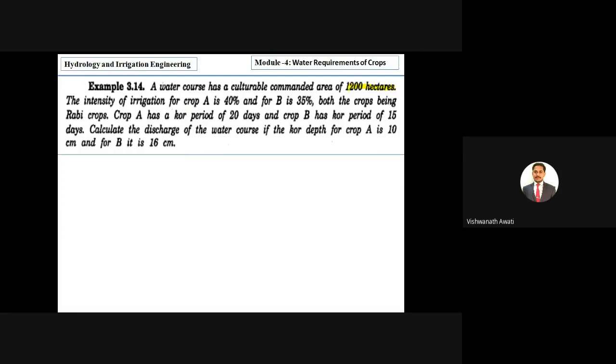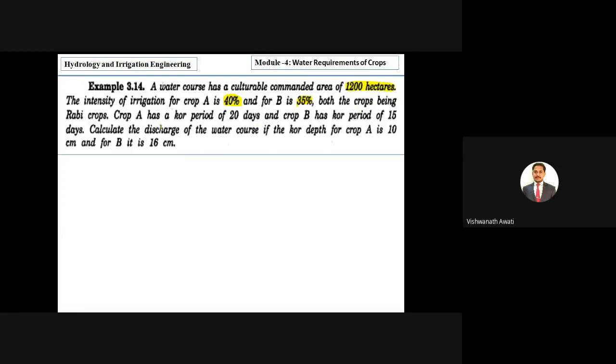The intensity of irrigation for crop A is 40% and for crop B is 35%, correct? So the water course has a cultivable command area of 1200 hectares, in which the intensity of irrigation for crop A is 40% and for B is 35%.